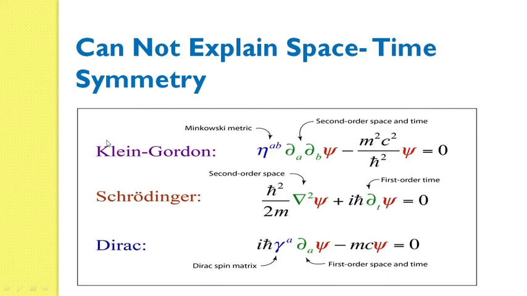But if you apply the Klein-Gordon equation or Dirac equation, you see that the Klein-Gordon equation has both second order space and time derivatives, and the Dirac equation has both first order space and time derivatives. So these two equations can explain space-time symmetry, but the Schrodinger wave equation cannot explain space-time symmetry.